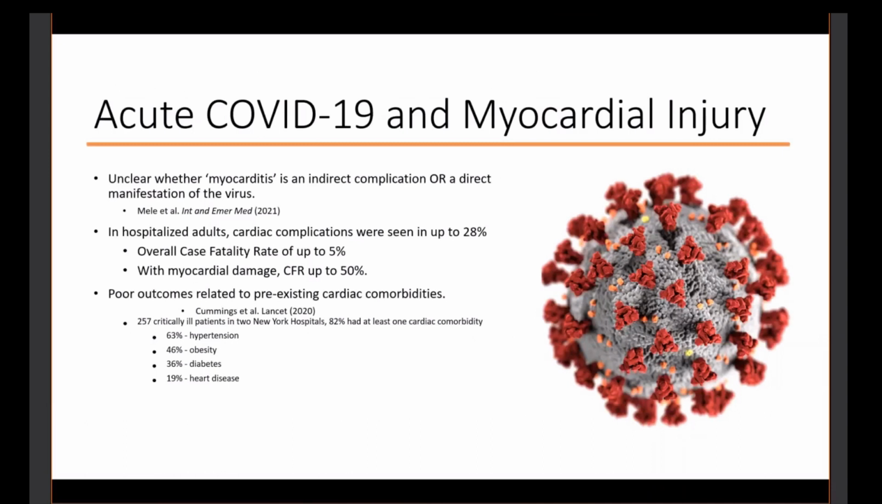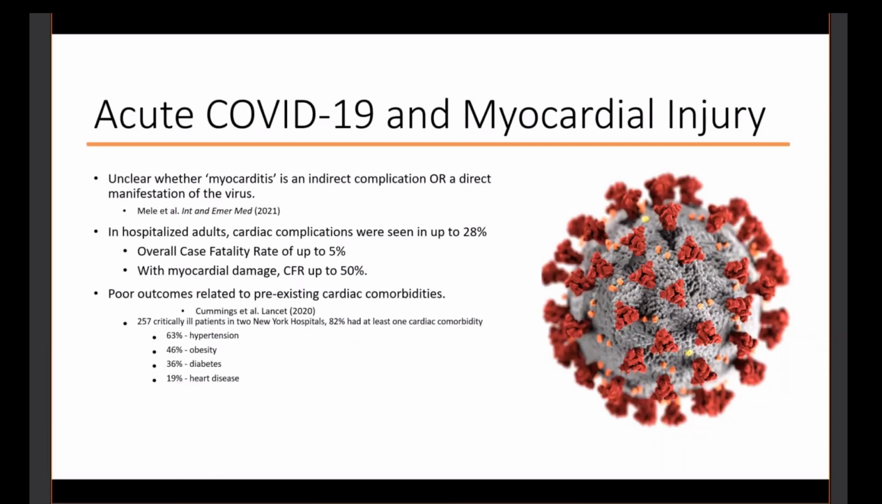In hospitalized adults, cardiac complications were seen in up to almost 30%. So if the overall case fatality rate in patients overall is around 5%, if they had myocardial damage, that case fatality rate for that small subgroup went up to 50%. Obviously, we know about the poor outcomes with pre-existing cardiac comorbidities.